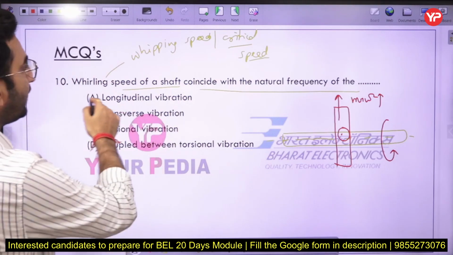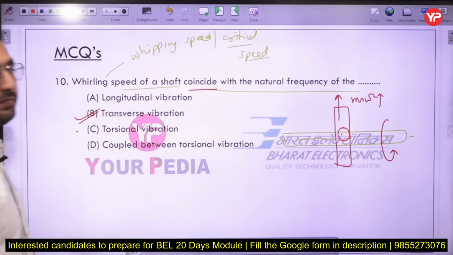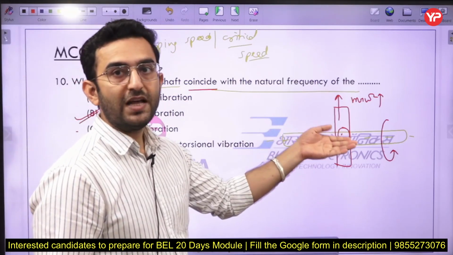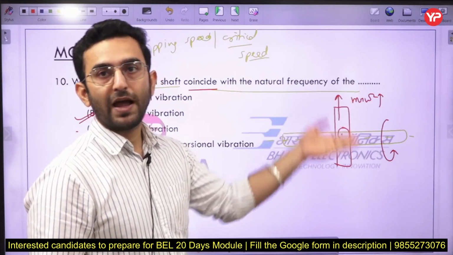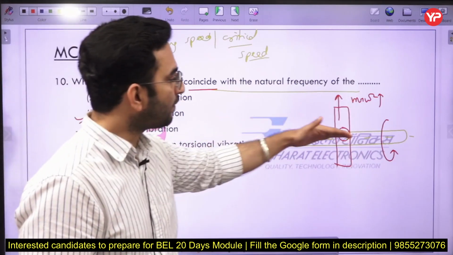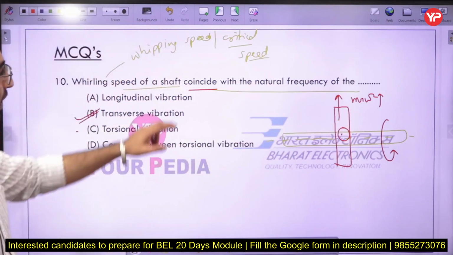So basically it is coinciding with the natural frequency of the transverse vibration here. Transverse vibration simply means the vibration of the body is taking place perpendicular to the axis here. Okay, in the case of longitudinal vibration, the vibrations are taking place parallel to the axis here. Okay, now the next question,